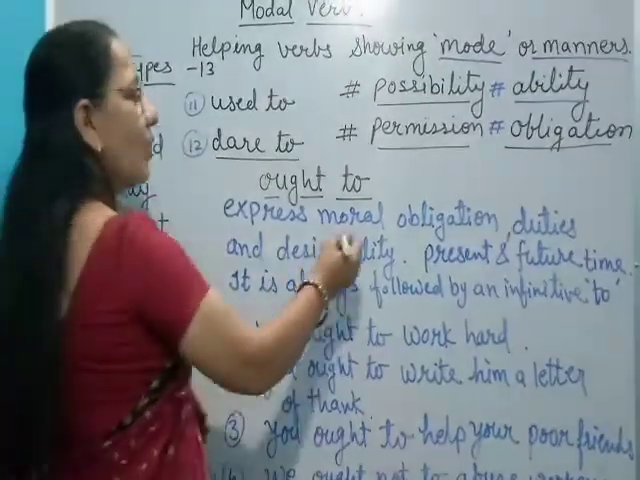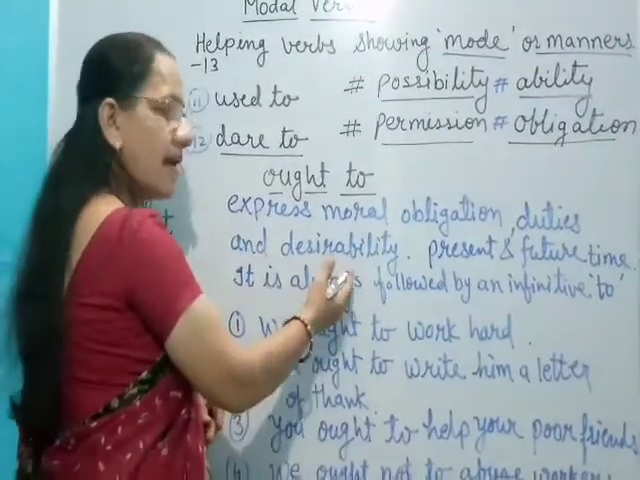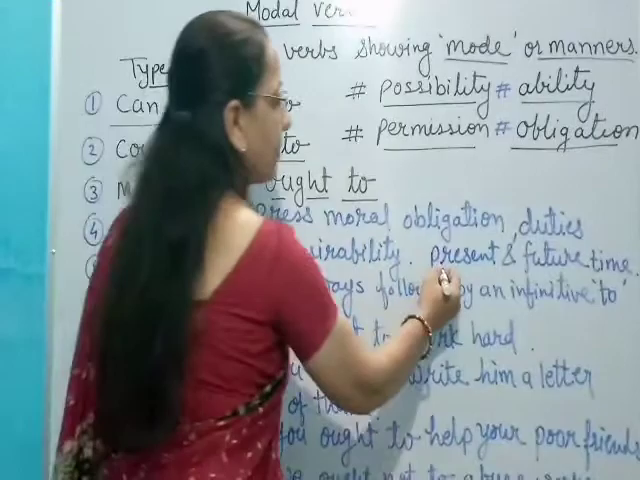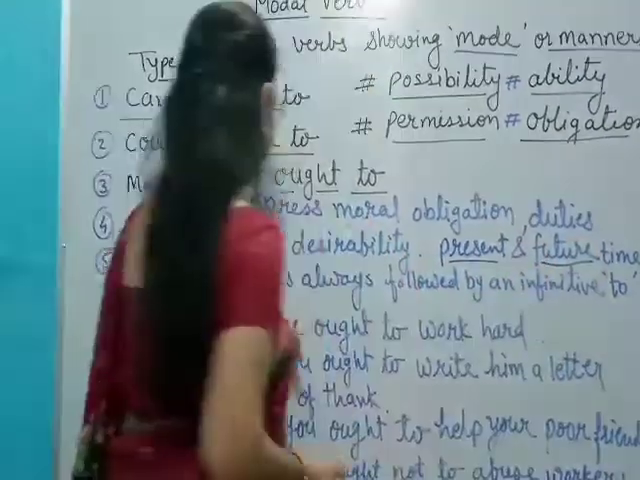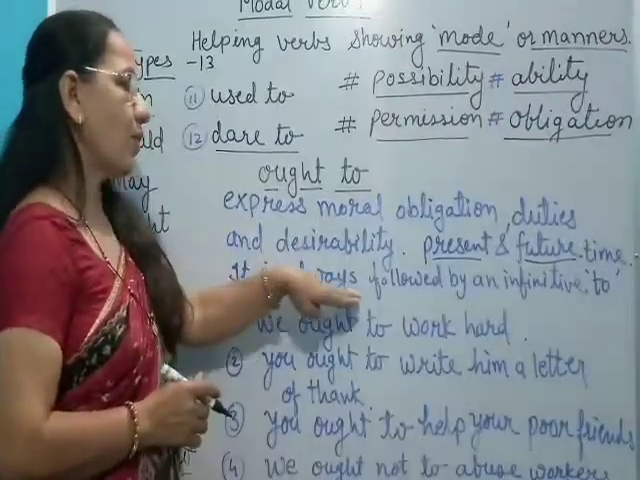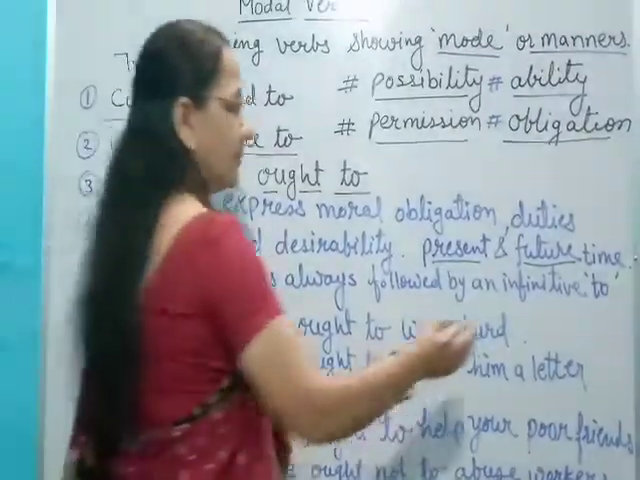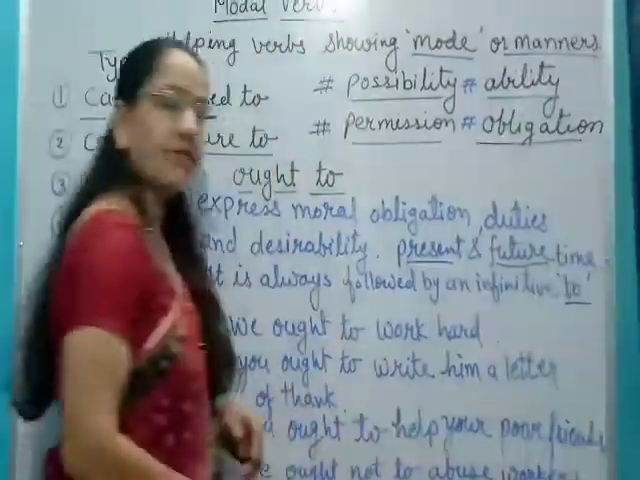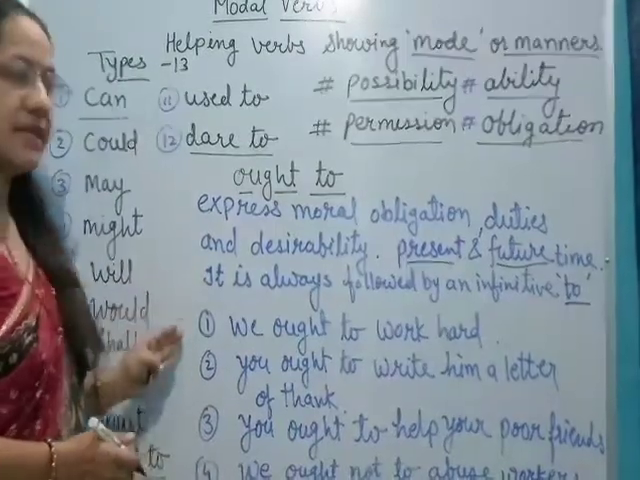Ought to express moral obligations, duties and desirability, and it indicates the present and future time. It is always followed by an infinitive to. आउट के साथ हमेशा इंफिनिटिव टू आता है. ठीक है. See the examples.